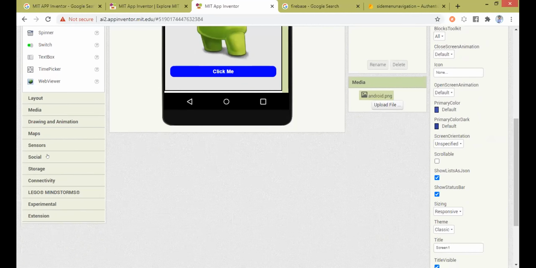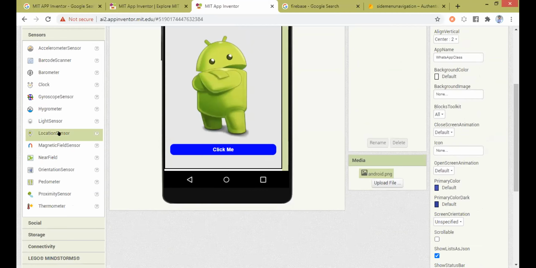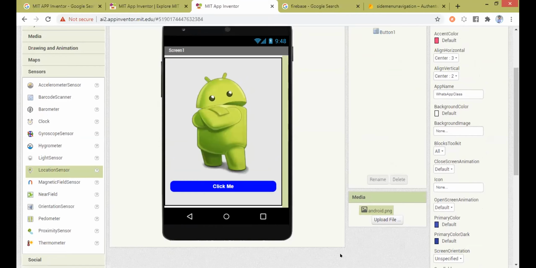Bhavya Khatri asks, can we build mobile apps which can access different features of mobile like location, SMS, Bluetooth? Why not? If you see the MIT App Inventor, go to the sensor section. You have a sensor known as location sensor. Okay. Madan is asking me how to add a second screen, multiple screens in MIT. Madan, go and experiment with it. That's the simple solution I'll give you. Go and experiment with it. Put your hands on. Because me teaching you all the stuff is not going to work unless you get your hands on it.